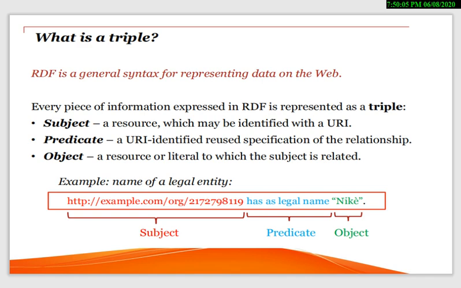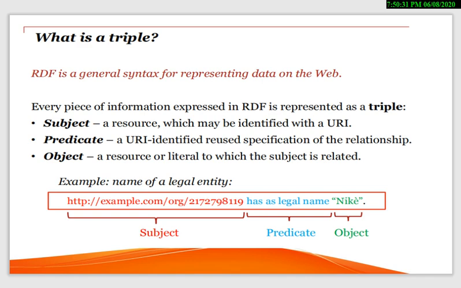We know about triples, what the triples are. A piece of information expressed in the form of RDF has a subject, predicate, and object. These are the three basic things on which the statement depends. The subject is a resource which may be identified with a URL.